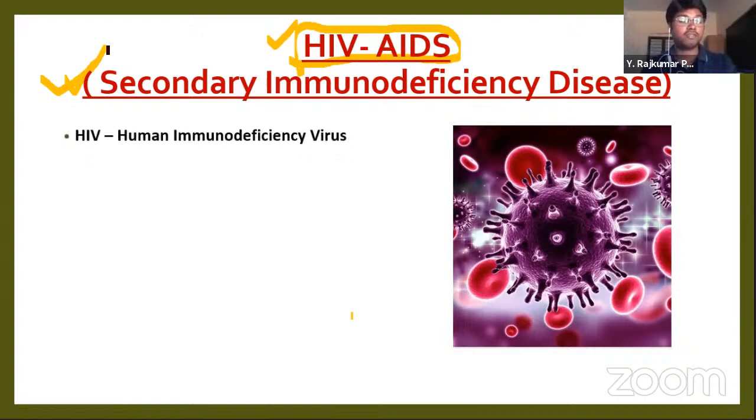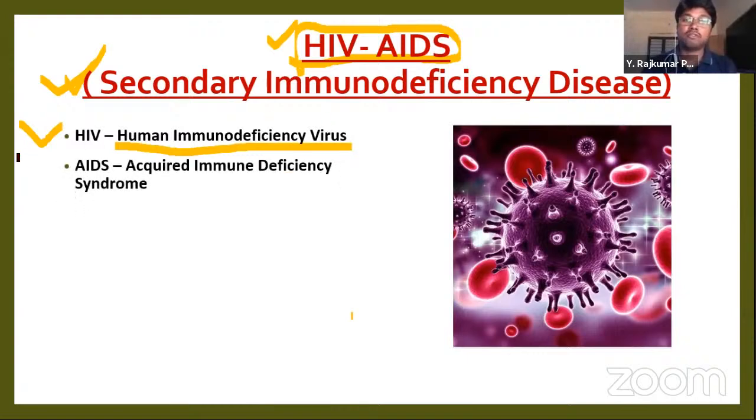Next, what is the full form of HIV? Full form is human immunodeficiency virus, and the full form of AIDS is acquired immunodeficiency syndrome. What is the difference between HIV and AIDS? HIV is a virus and AIDS is the disease which is caused due to the virus.